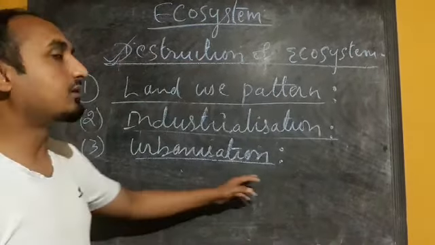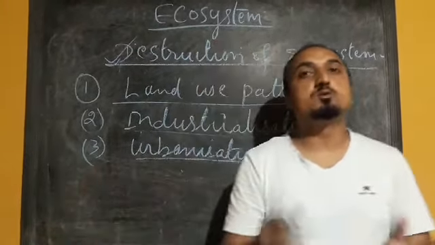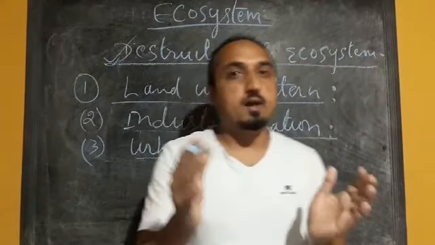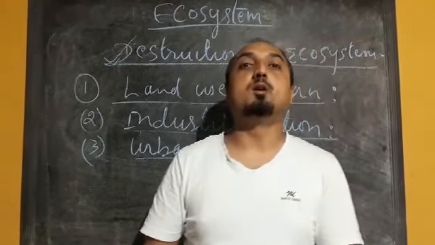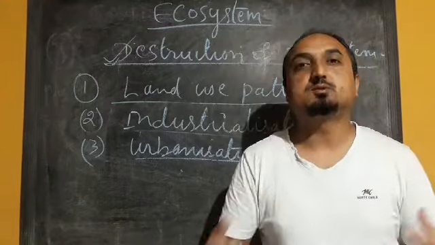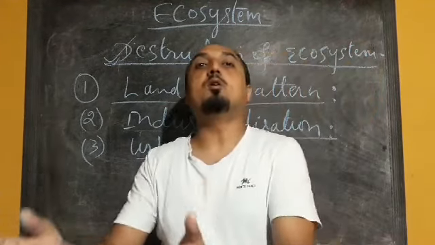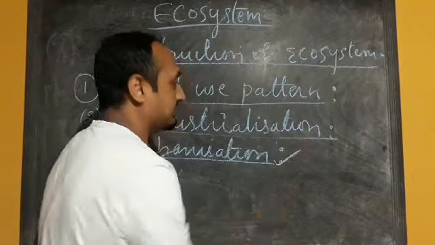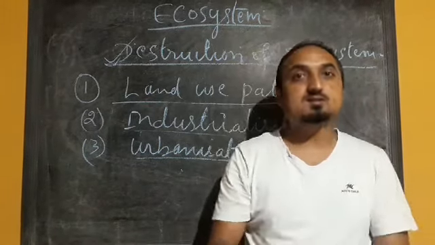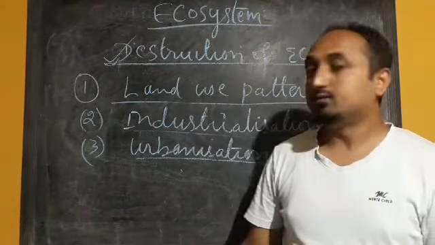Now the third cause is urbanization. Urbanization means rapid growth of population, or we can say that when the population of a country is increasing, and due to that increase, forests are being cleared, and there is more construction of roads, railways, dams, bridges, etc. This means conversion of rural areas into urban areas or towns and cities, and that is called urbanization. When urbanization takes place, the ecological balance gets disturbed, and there will be loss of biological diversity. So these are the reasons of urbanization.